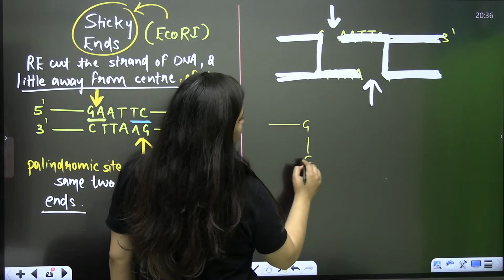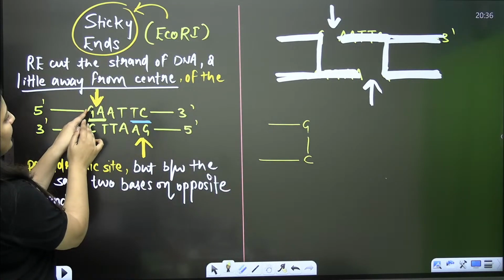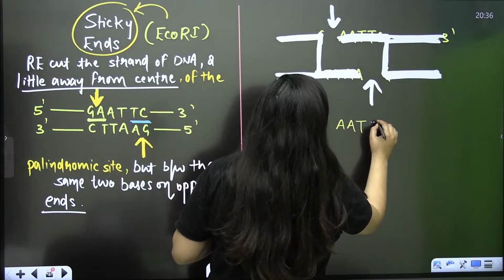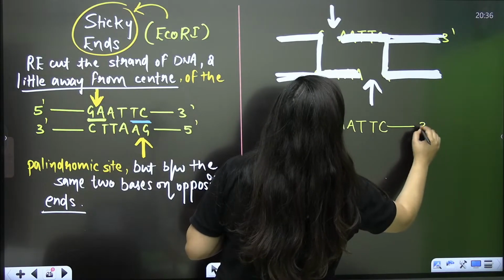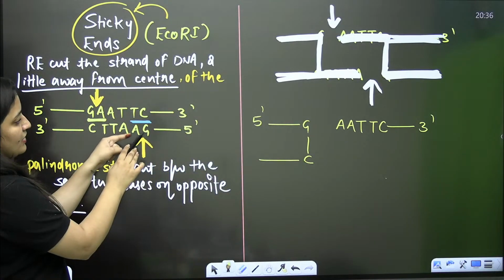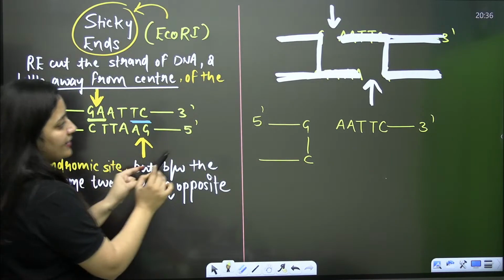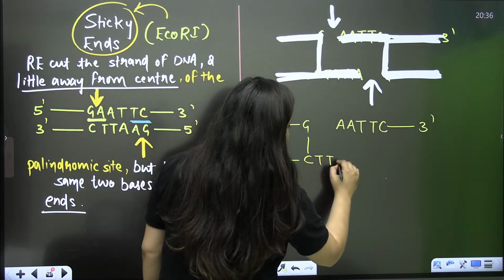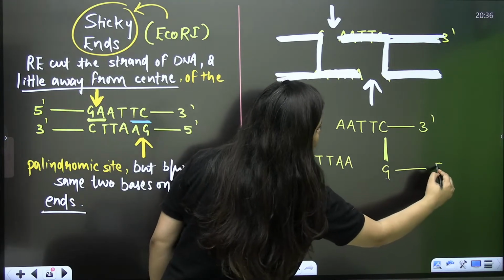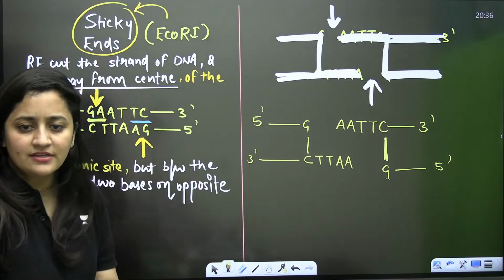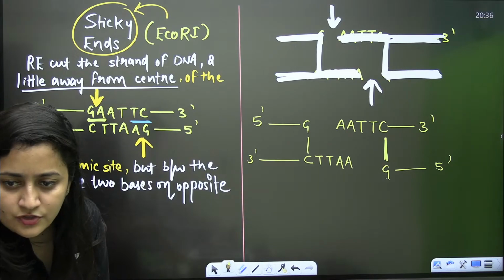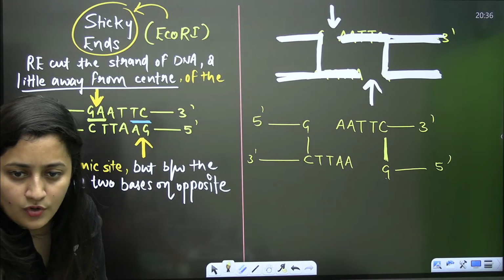Here, you are breaking the bond in between G and A, so obviously this A will get separated. Here also you are breaking the sugar phosphate backbone in between G and A. So obviously here also this part will stay together and this part will stay together. Don't you think so? Yes or no?